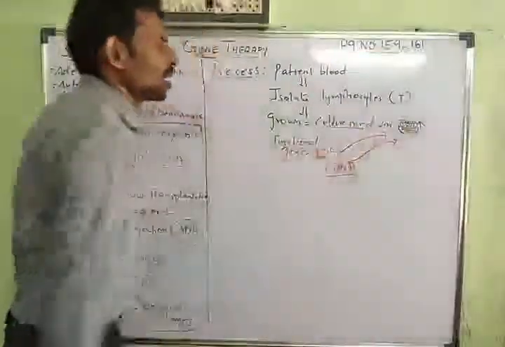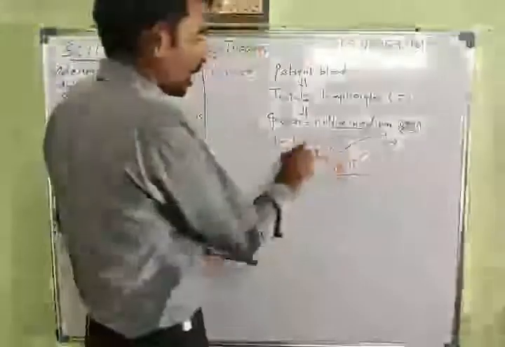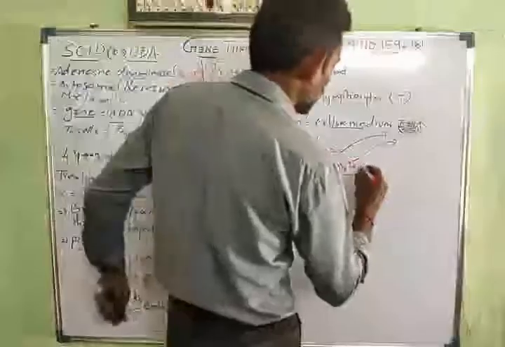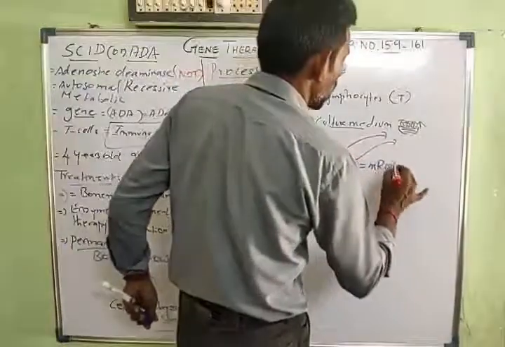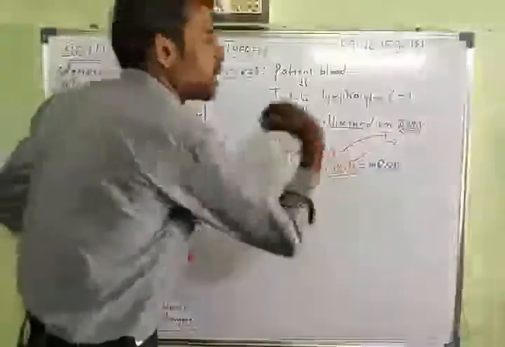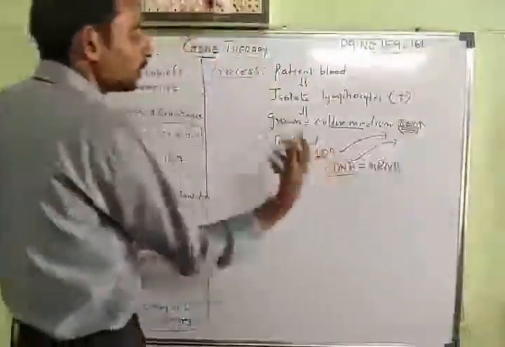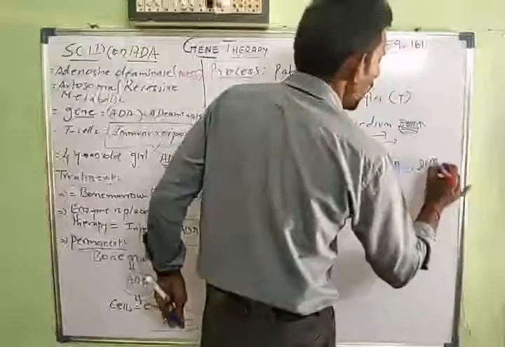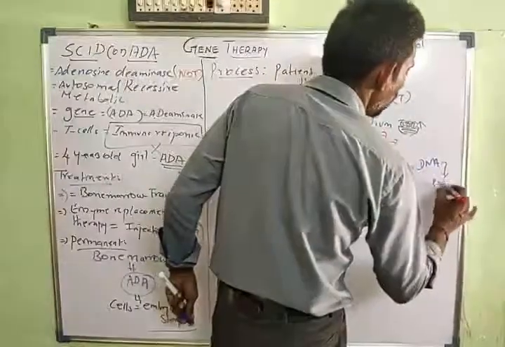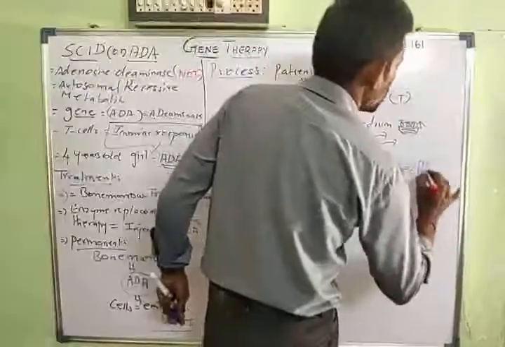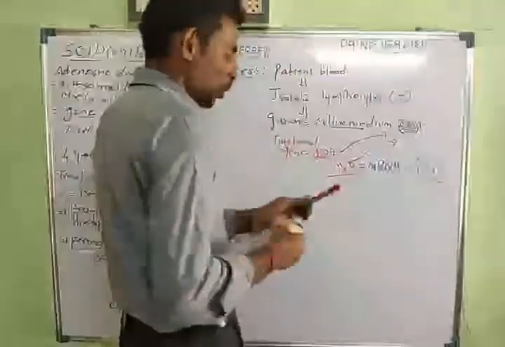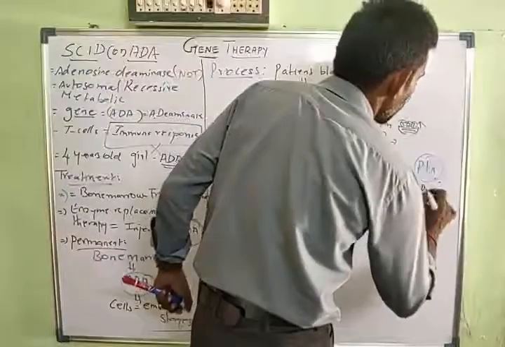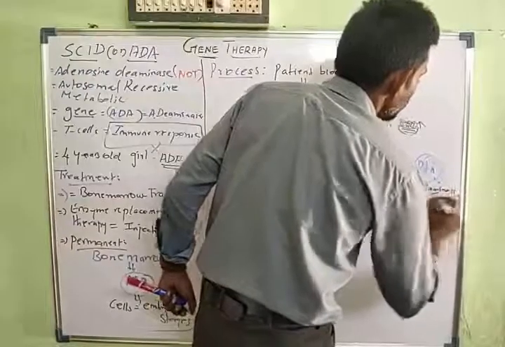Now after doing this, it will incorporate and take up this gene, and the cDNA will form the mRNA, the messenger RNA. Okay, so the cDNA will send a message to the mRNA in the form of transcription. So finally it is able to produce proteins, and the protein is able to produce an enzyme called adenosine deaminase. So this enzyme is produced by this protein.